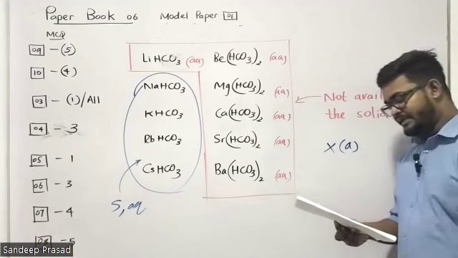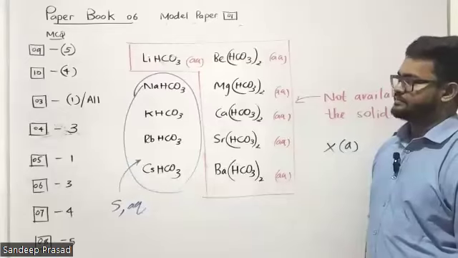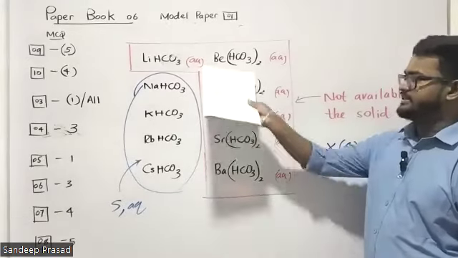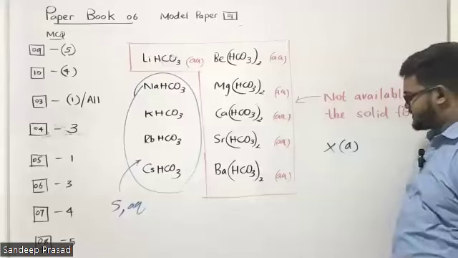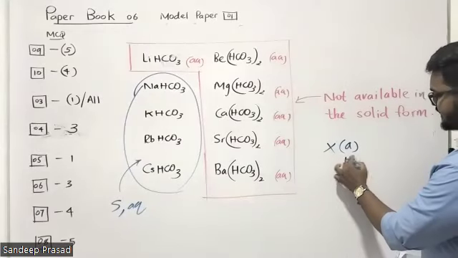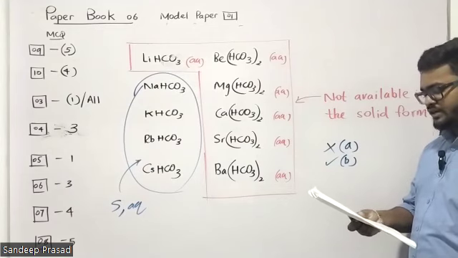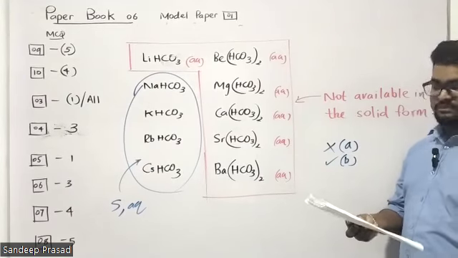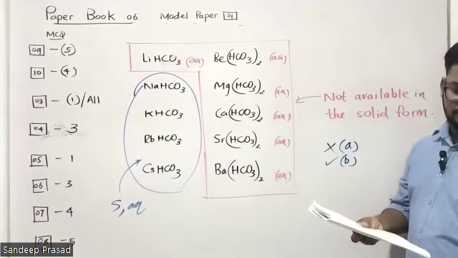Statement B, lithium bicarbonate is not available in the solid state. Is that correct? Yeah, lithium bicarbonate is not available in the solid state. It's always in the aqueous state. B statement is correct. C, all the carbonates of second group are thermally unstable.